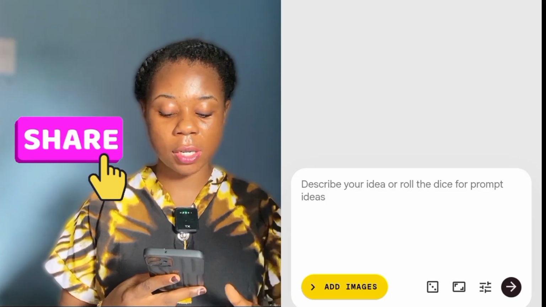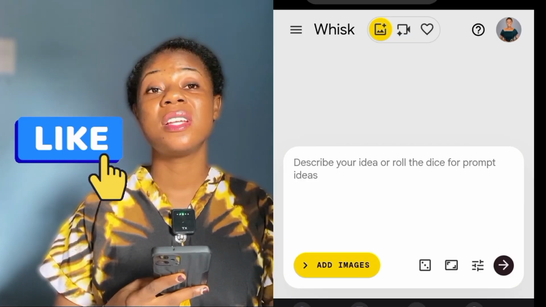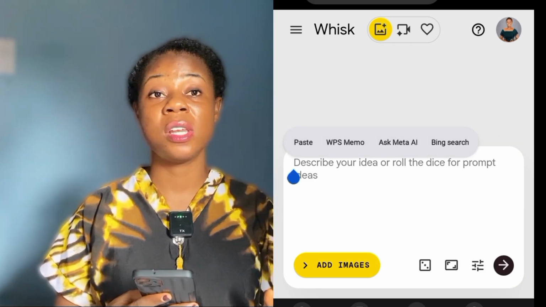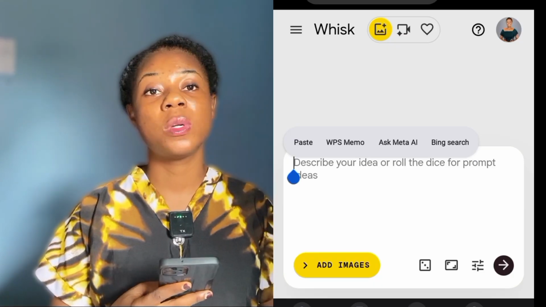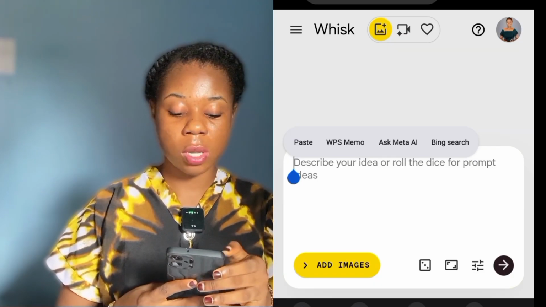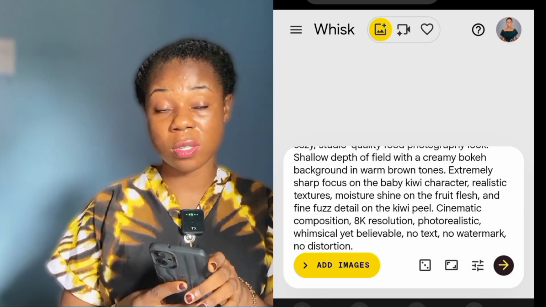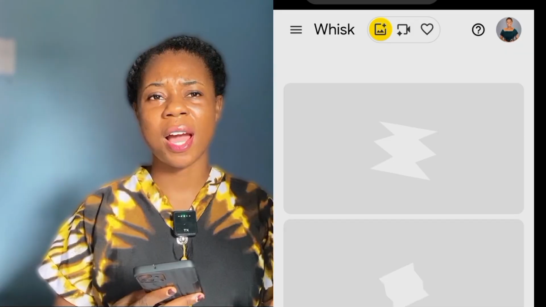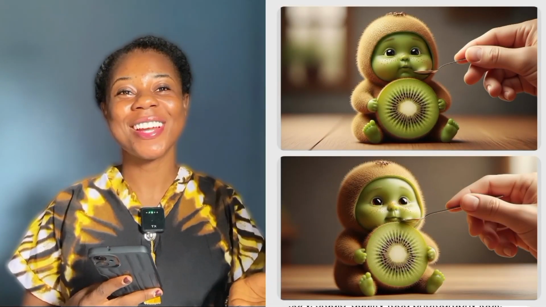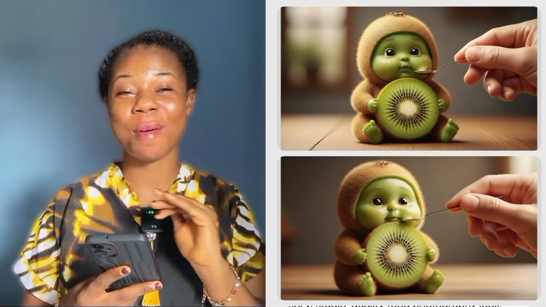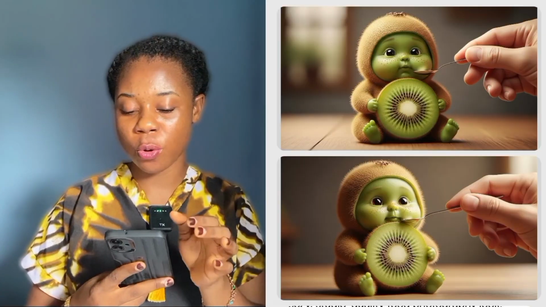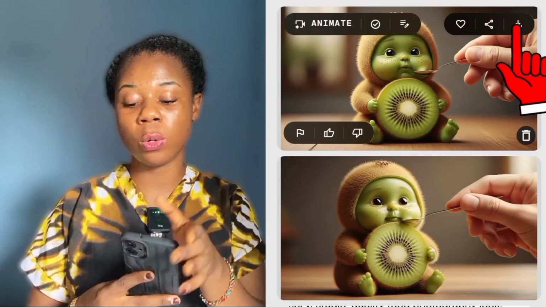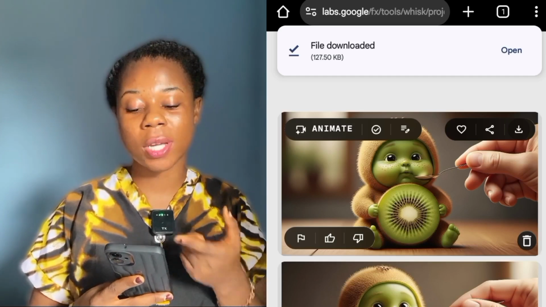So come over to where you see describe your idea. I'm going to paste in the prompt that we copied from ChatGPT, remember. Then I'm going to click here, you see this arrow facing sideways, to send. Wait for Whisk AI to generate the image. You can see how crazy this is. This is extremely amazing, exactly what is in that prompt. So you click on the image to highlight it, and then you see this download icon right here, then you go ahead to download. You can see it's downloaded.